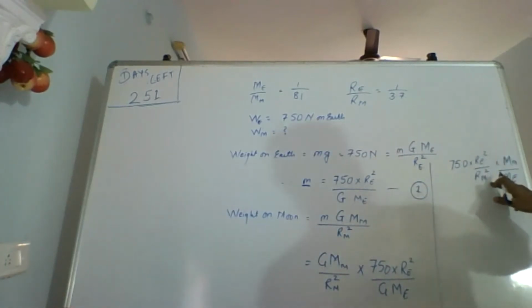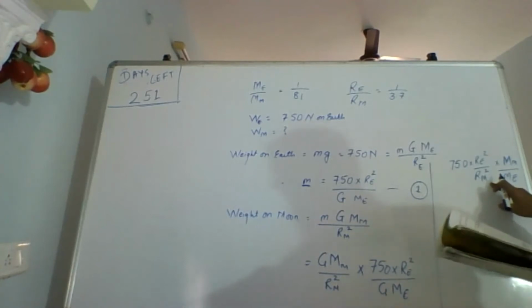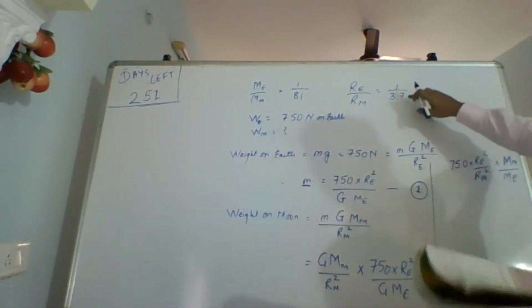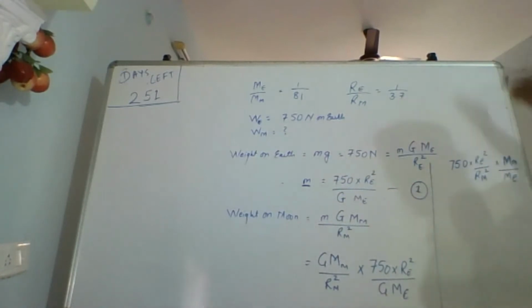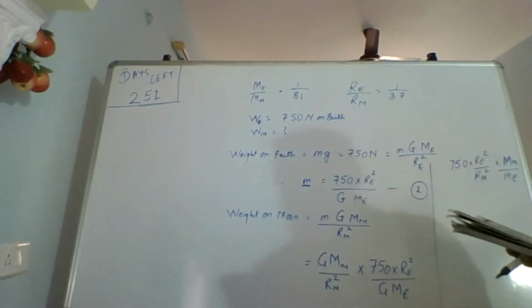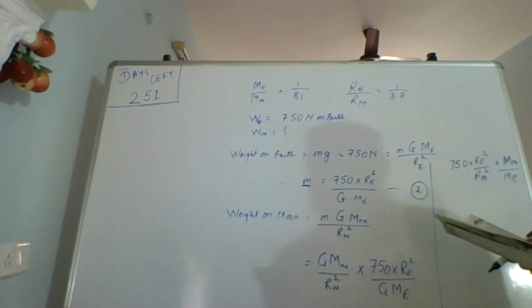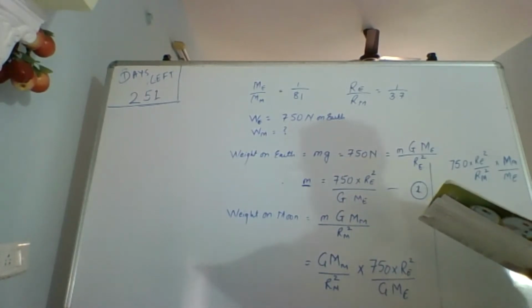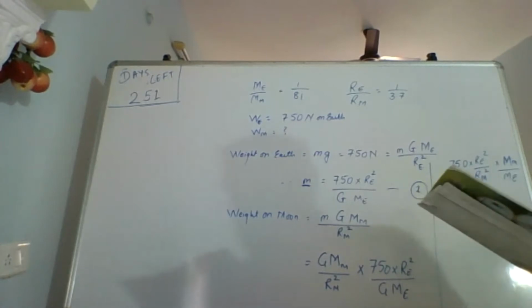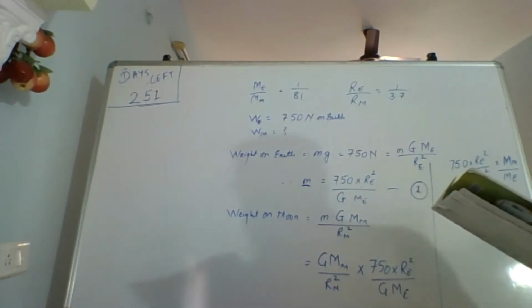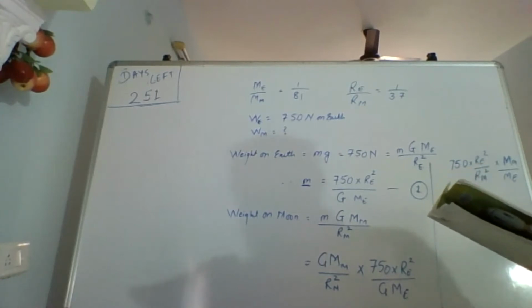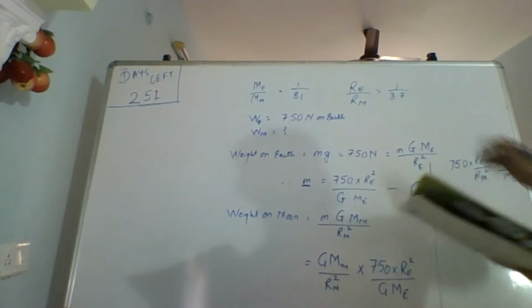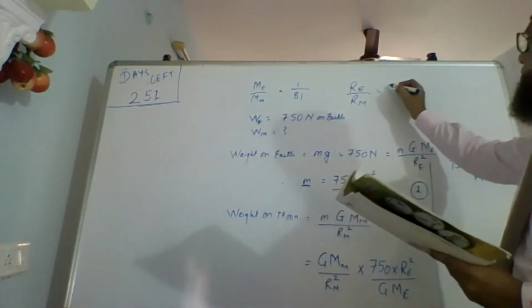Now RE upon RM is 1 upon 3.7, so its reverse is 3.7 upon 1. One minute, what was given? Its radius is 1/3.7 of that of the Earth. Yes, so RE upon RM is 3.7.